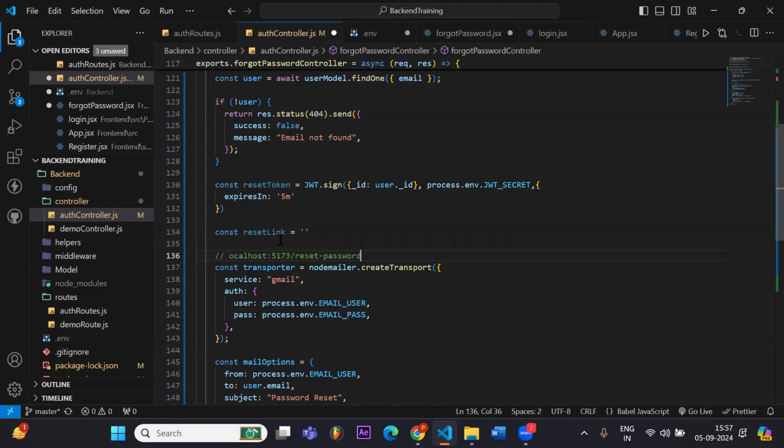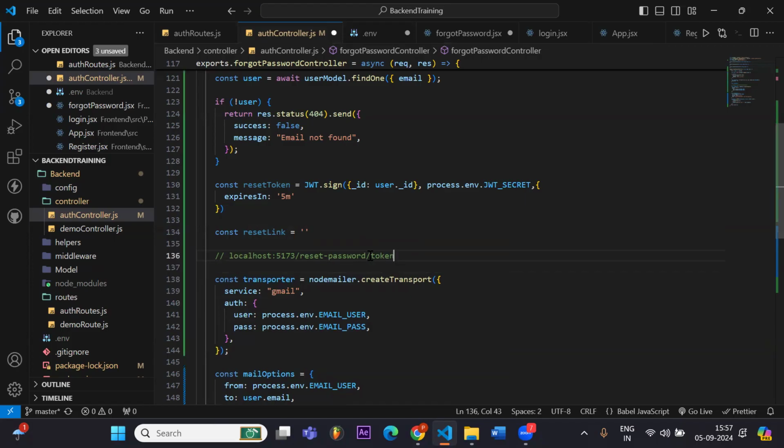And after the reset password, I also want to send the token. So I'm sending the token in the parent itself. Let's say the token value will come here. So the token value will come here. So this is the example URL that I will generate.